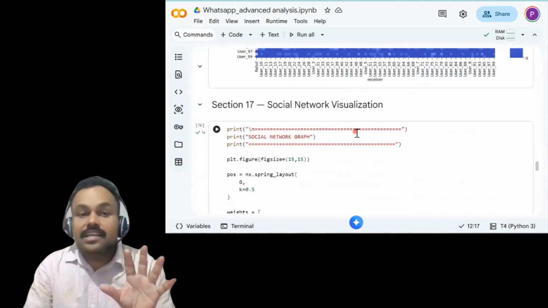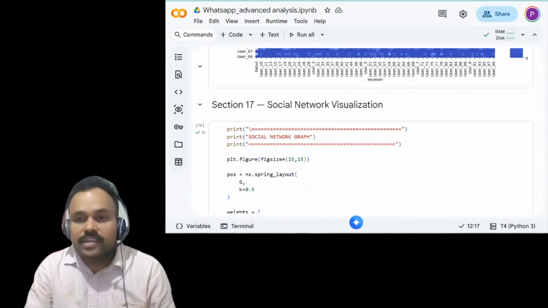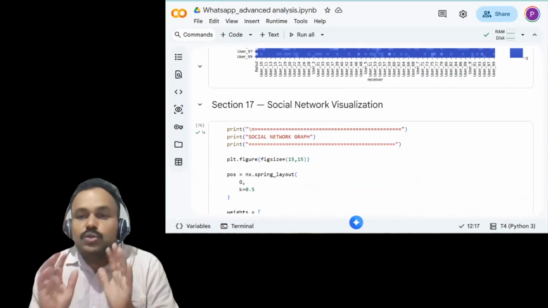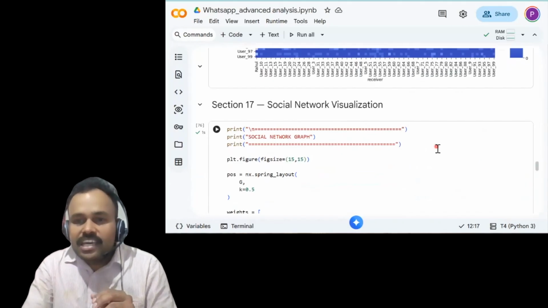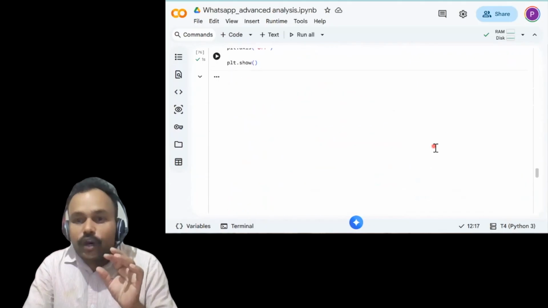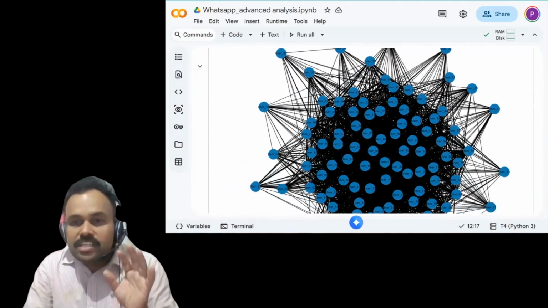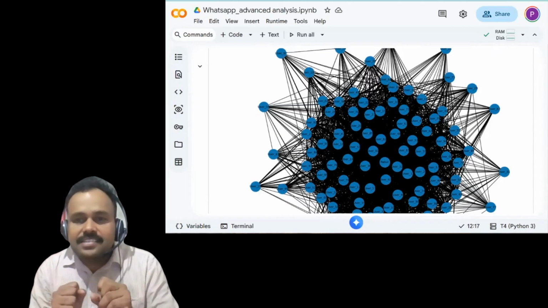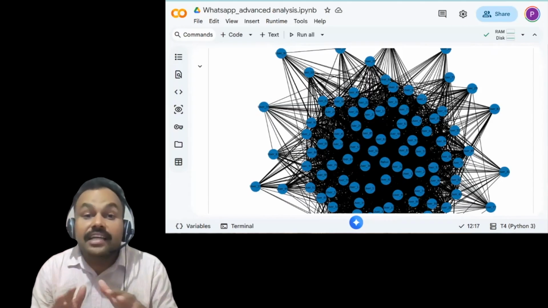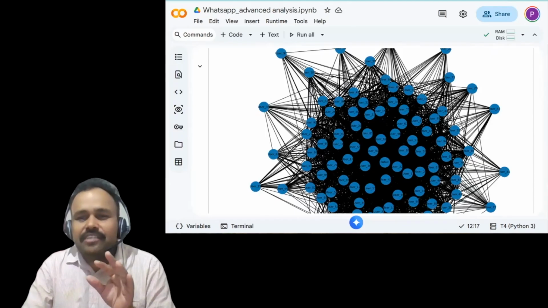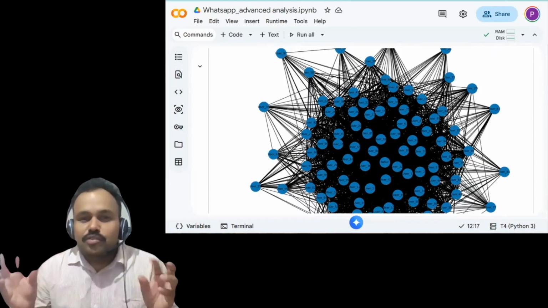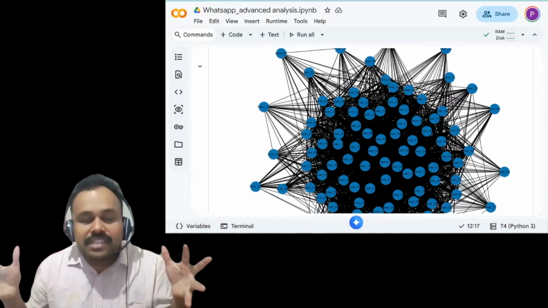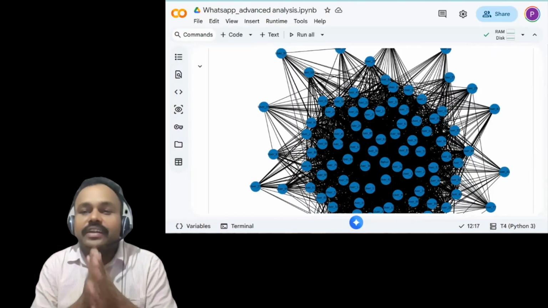Next section, section number 17, social network visualization. Another highly informative visualization is the social network graph. Here, each user is basically a dot, and the connections are the lines. The thickness of these lines represents the strength of interaction. It identifies overall the strength of the group. But maybe it's like a black box, difficult to reveal the relationships in one shot. You need to analyze it very thoroughly.